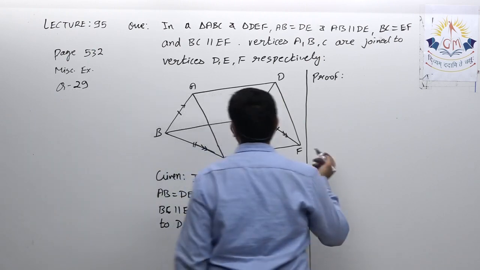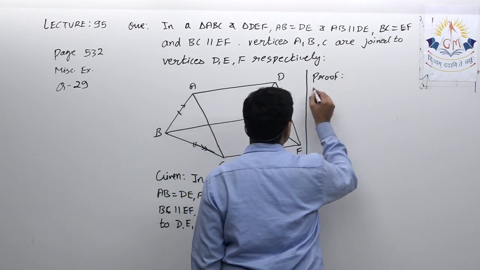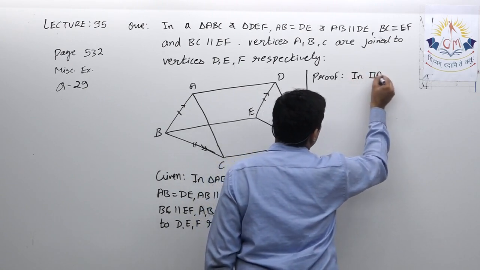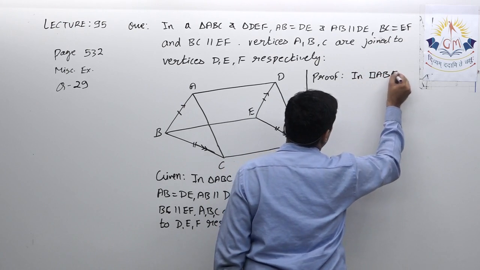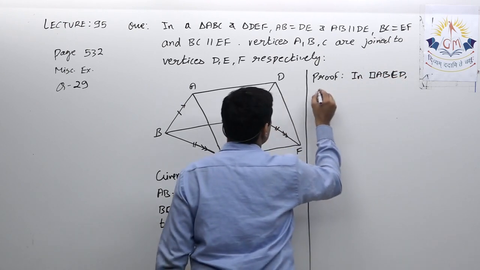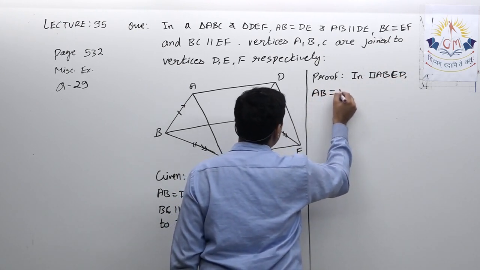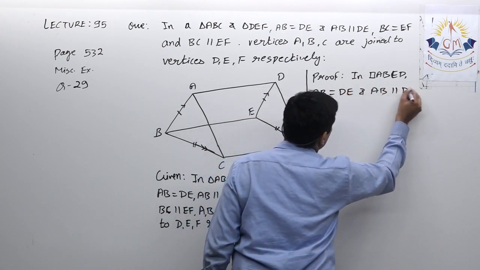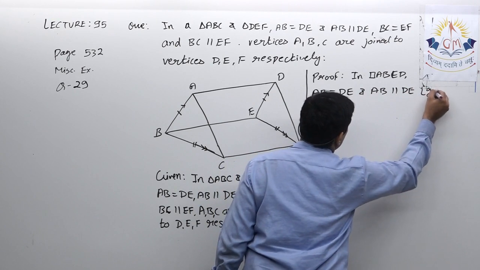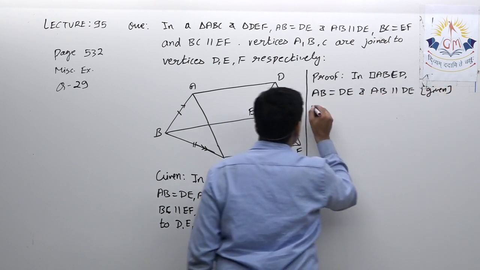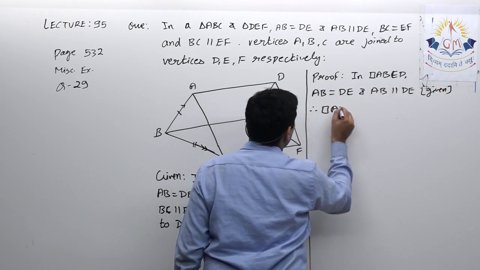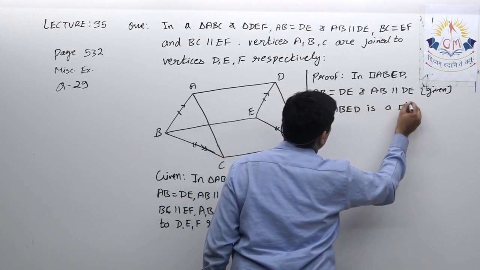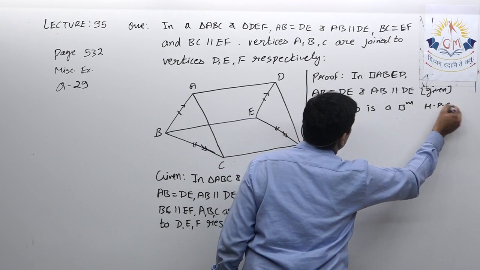So here I can write: in quadrilateral ABED, AB equal to DE and AB parallel DE, that is given. Therefore quadrilateral ABED is a parallelogram. Hence proved first.